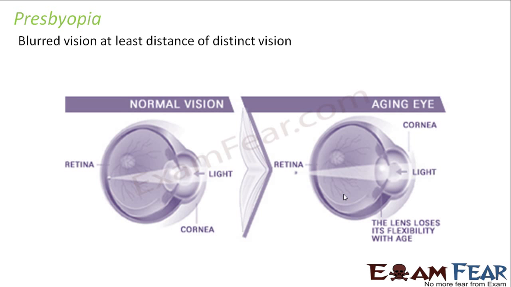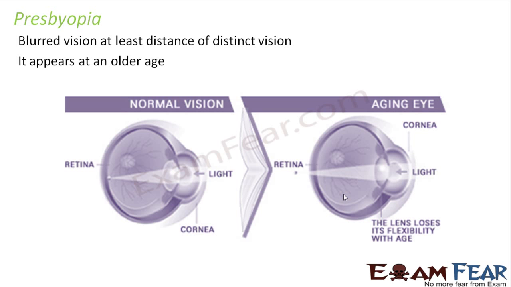Next is presbyopia. It is also a defect in which there is blurred vision. But in this case, there is blurred vision even at the least distance of distinct vision. That is, for a normal eye, at a distance of 25 centimeters, your vision should be clear. You should be able to see the objects clearly. But presbyopia is a defect in which the vision is blurred even at the least distance of distinct vision. It generally appears at an older age. You would have seen the elderly people at your home that they generally complain of blurred vision as they grow older. That is because of presbyopia.